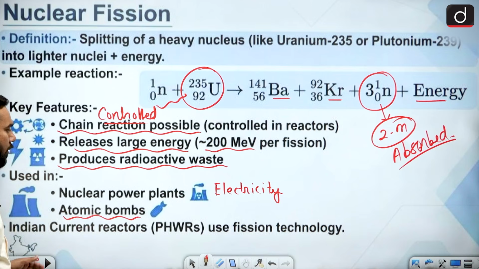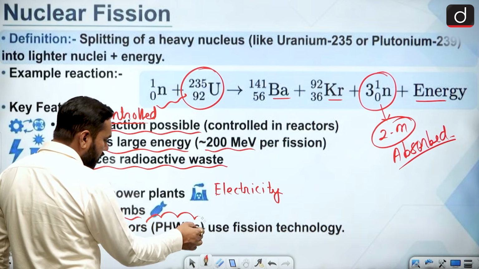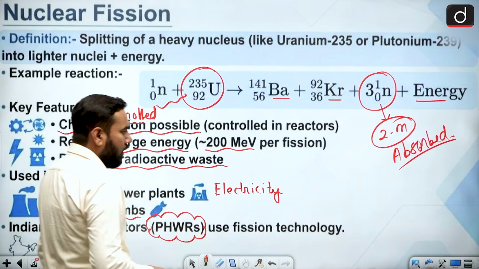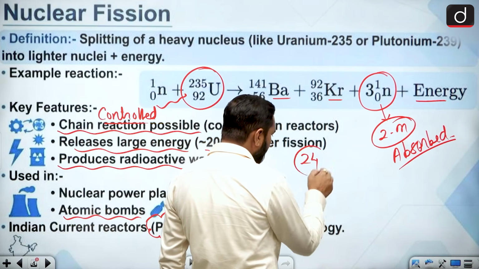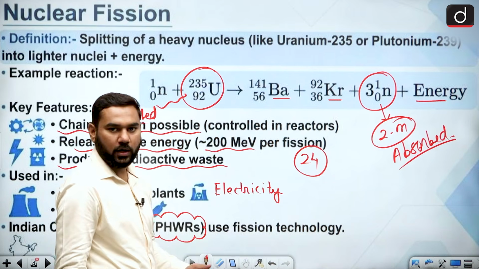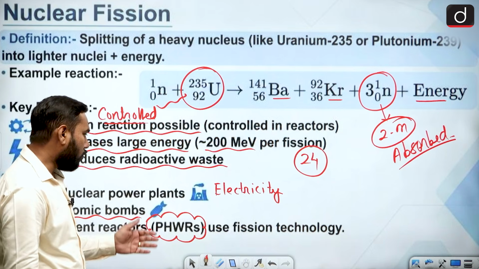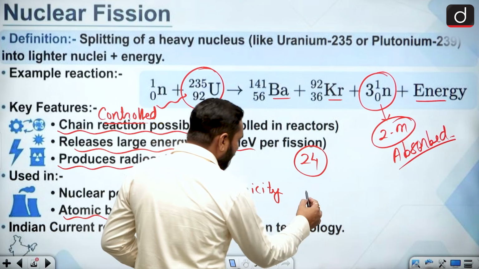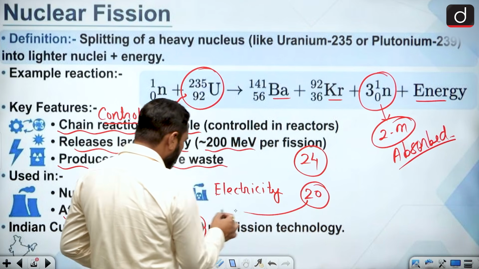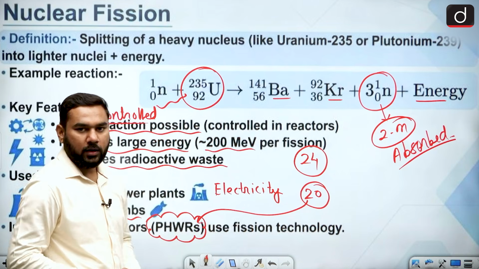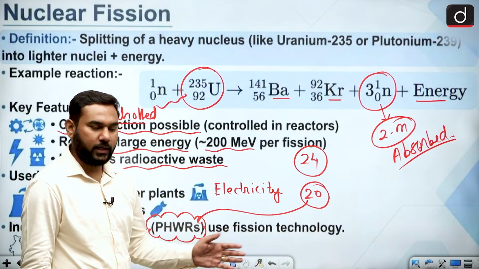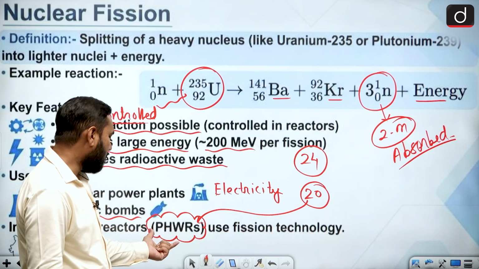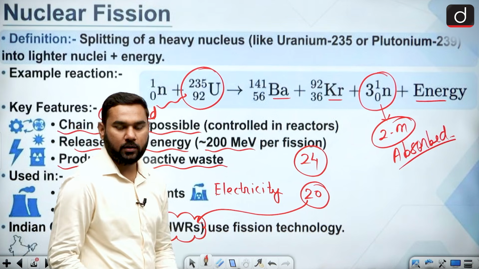If we talk about Indian reactors, in India we are mainly using the PHWR. To date, we have 24 running reactors. Out of these 24 reactors, 20 are PHWR. The others are BWR, HWR, FBR; lots of reactors are there. But the main one is the PHWR.